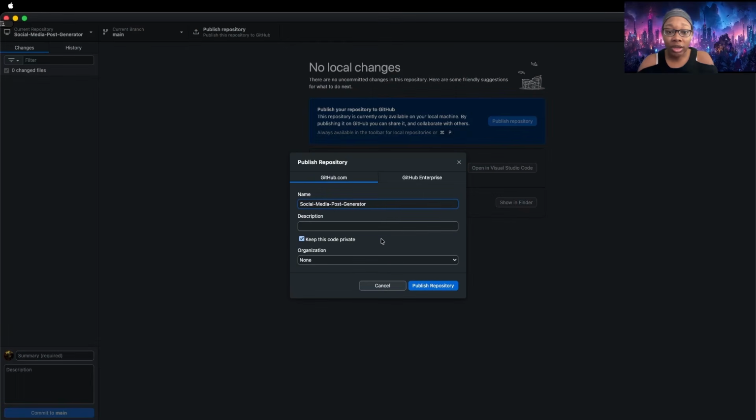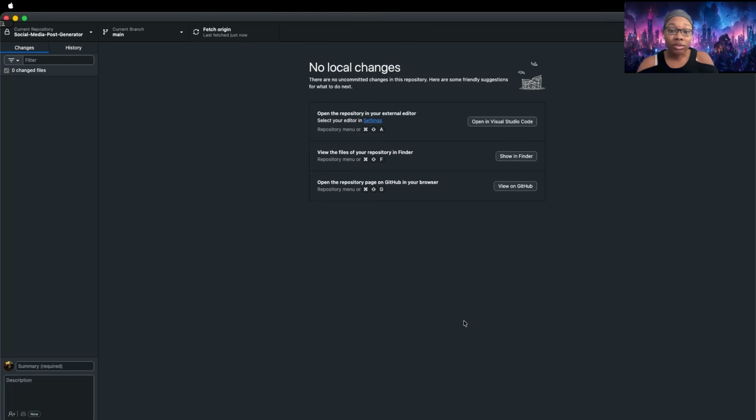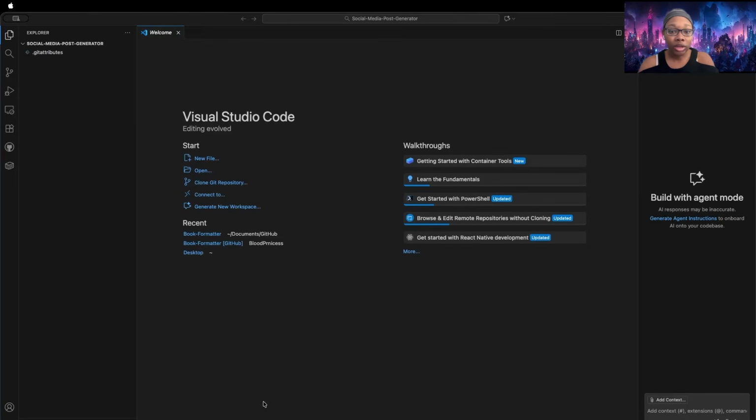We're going to go ahead and publish that to GitHub. I like to leave my code private unless I plan to share it with the world, which I don't for right now. But if you wanted to make this open source and available to other people, you would just uncheck this box and then publish. Awesome. Once that's there, next thing we want to do is make sure you have Visual Studio Code also installed, and then you're going to open it up. And now we've got it up and running. Now that it's open and up and running, we've got some options.